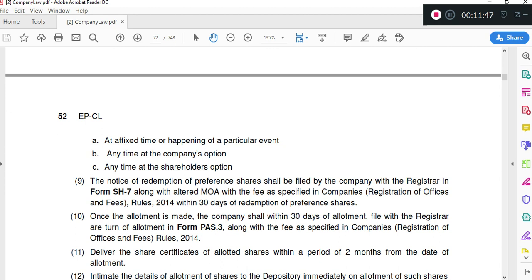Do not forget subsection 3 of section 52, which talks about shortage of funds. If the company could not repay the preference shareholders in monetary terms, then the company has to take the consent of 3/4 in value of preference shareholders, file a petition with NCLT, take the order of NCLT, and can issue an equivalent number of further preference shares, which will be deemed redemption of the earlier preference shares. This is section 55.